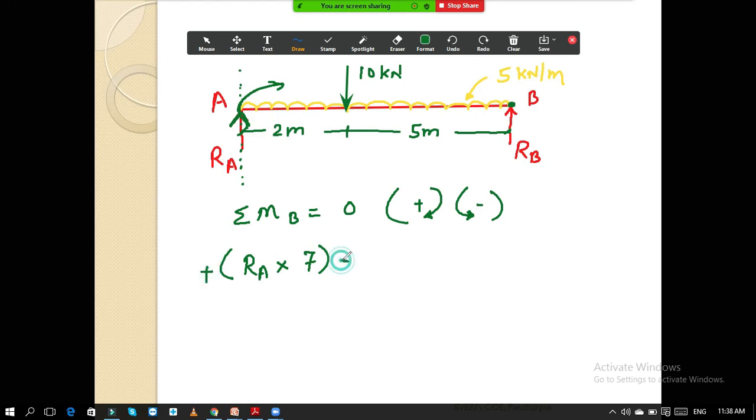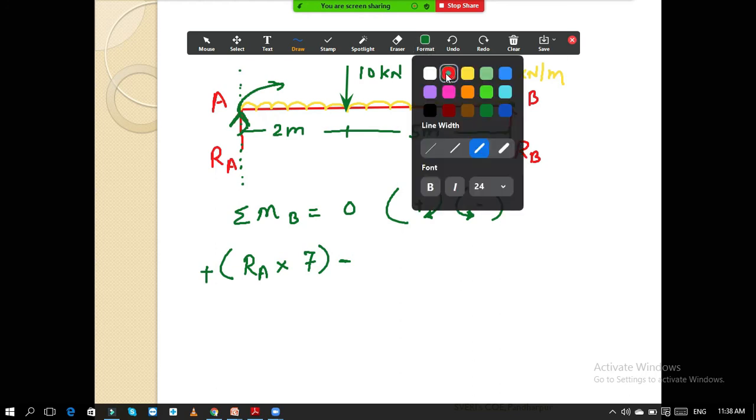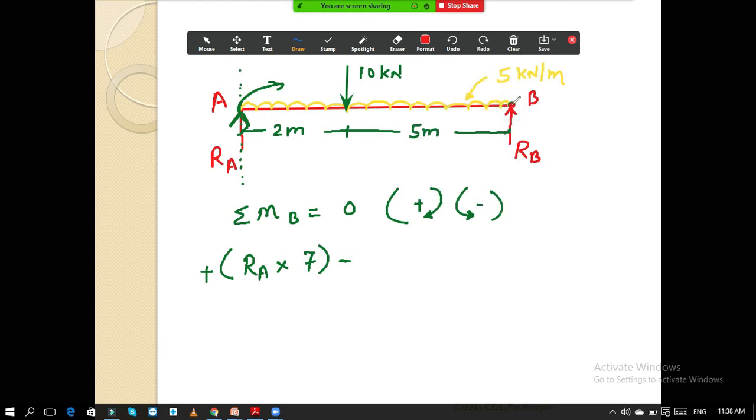Then minus this 10 kilonewton. Again the 10 kilonewton force is there, and the point is over here, B.